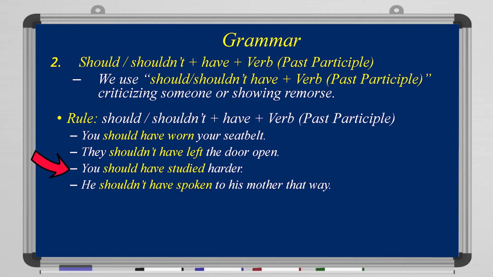You should have studied harder. Okay? He shouldn't have spoken to his mother that way. If you can pay attention to the rule here, it says should or shouldn't plus have plus the verb in the past participle form. Okay? And again, this is worn, left, studied, spoken. Those are the forms in the past participle.